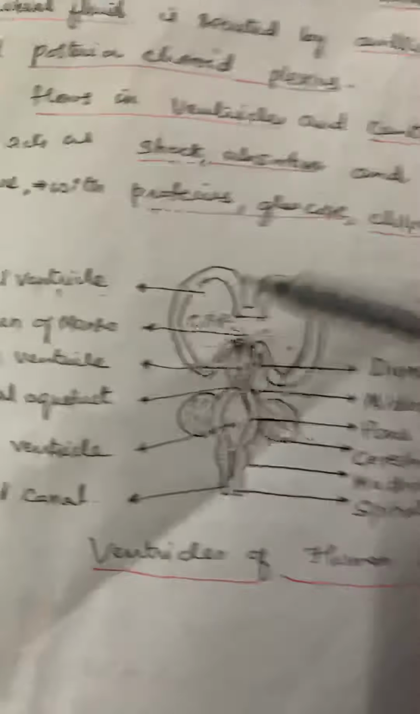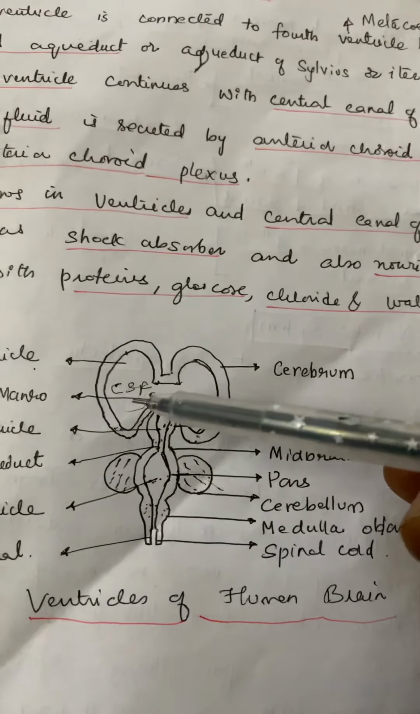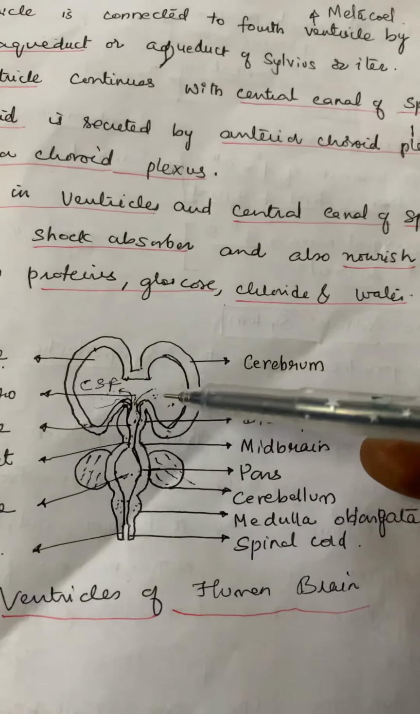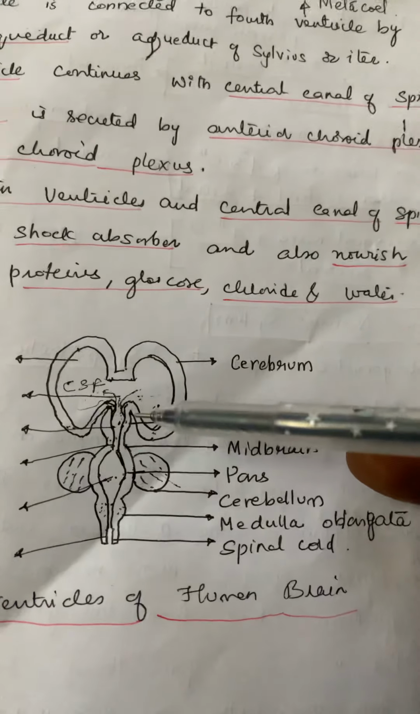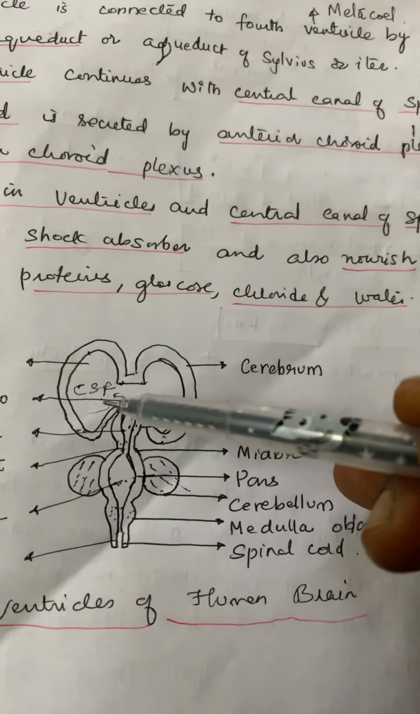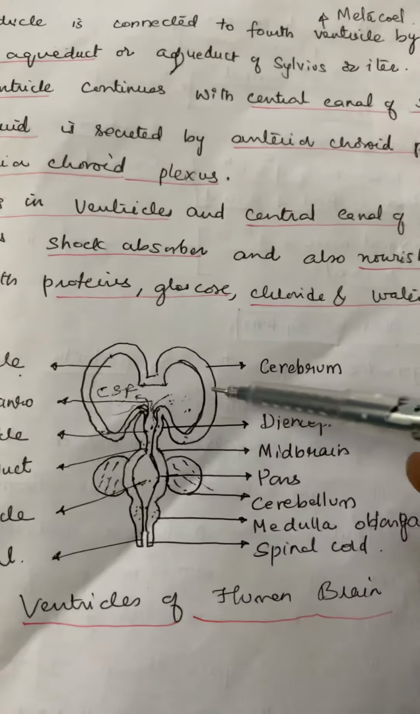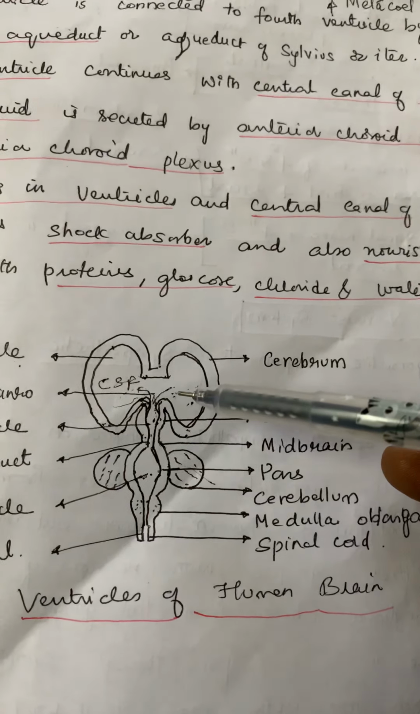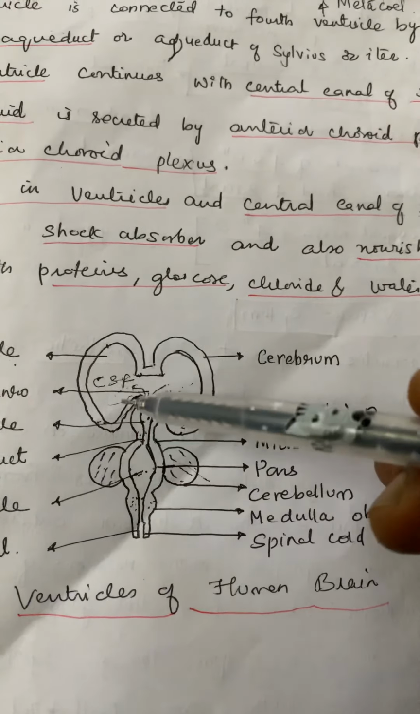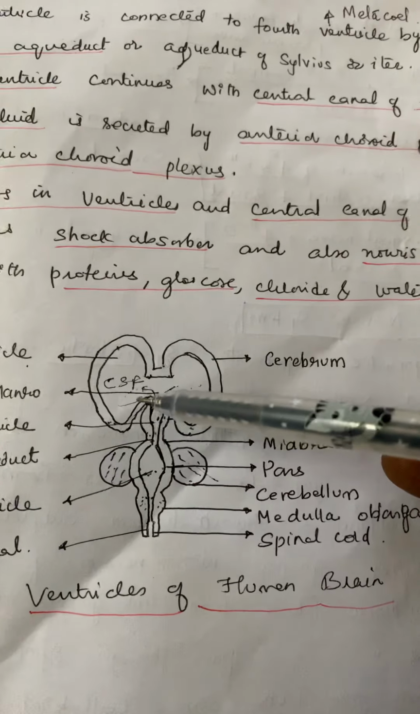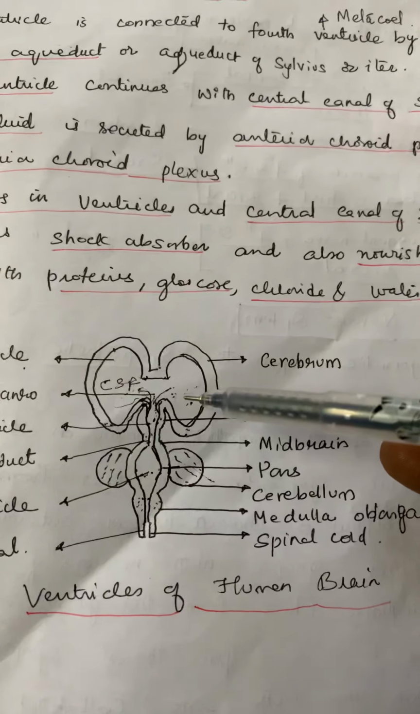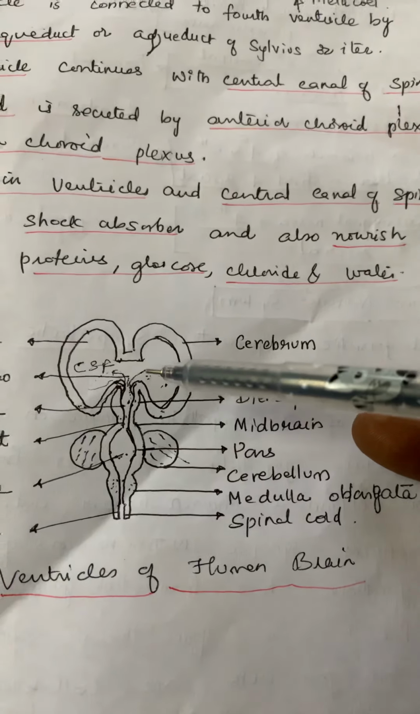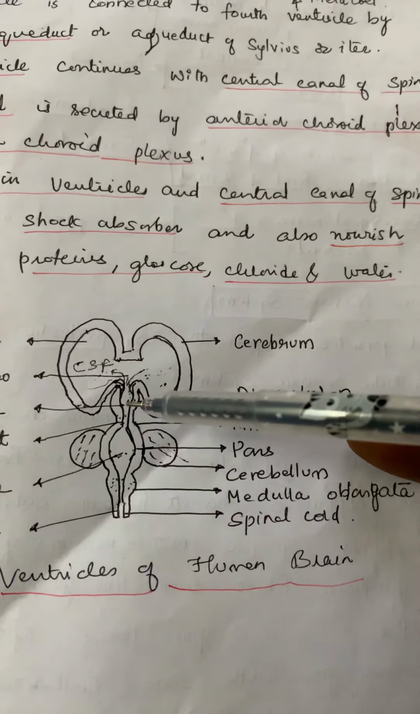Coming to the ventricles of the brain, what are ventricles of the brain? These are the hollow fluid filled spaces inside the brain. The ventricles present in the cerebral hemispheres or cerebrum are called lateral ventricles. Inside each cerebral hemisphere, a lateral ventricle is present. These are the first and second ventricles. And these ventricles connect with the third ventricle which is present in the diencephalon.